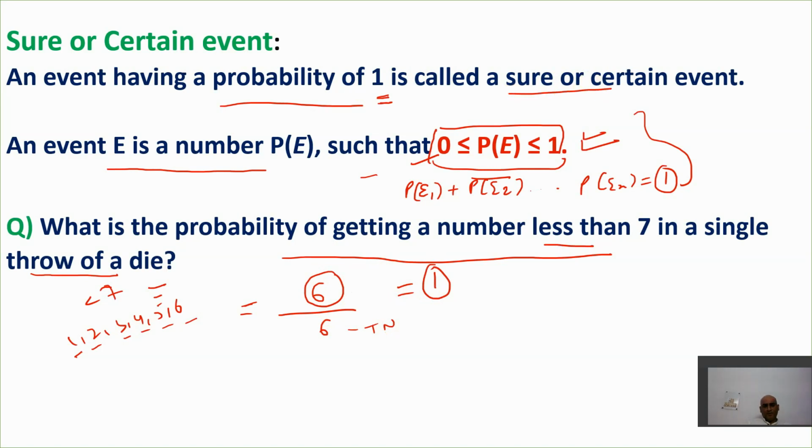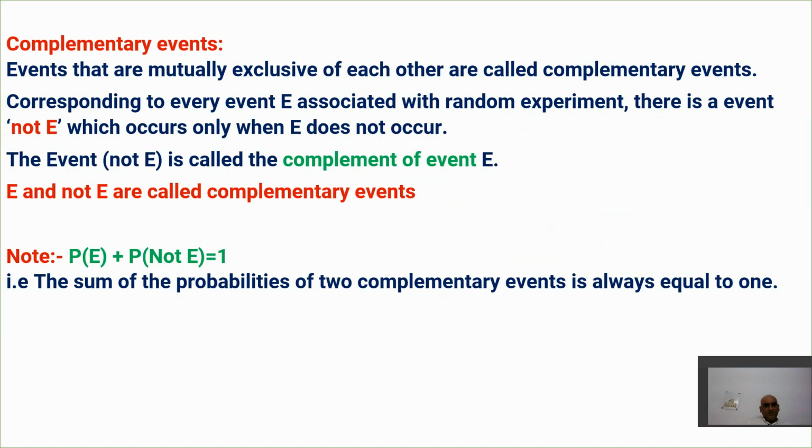So I hope you get this point. And probability always lies between 0 and 1 for an individual event. For an individual event the probability lies between 0 and 1, and when we add the probabilities of all the elementary events, it will always come to 1. So these are the two important points we have discussed, along with certain important definitions.